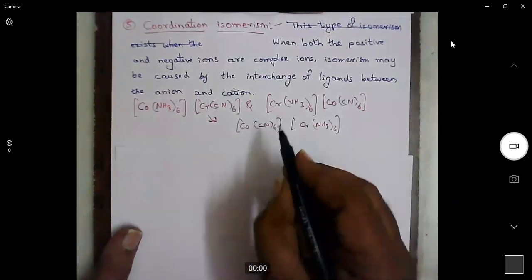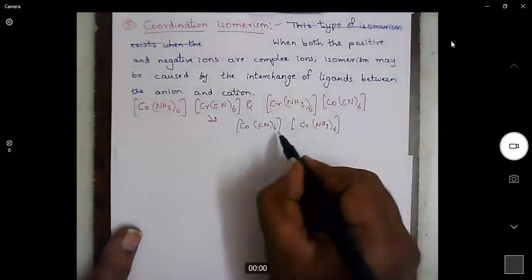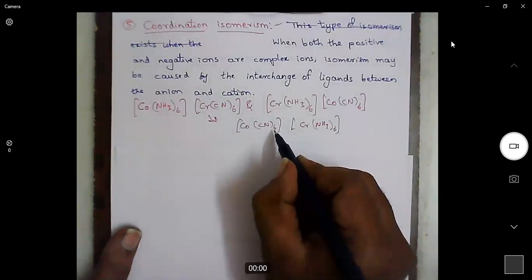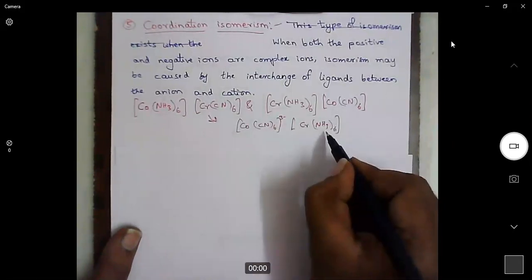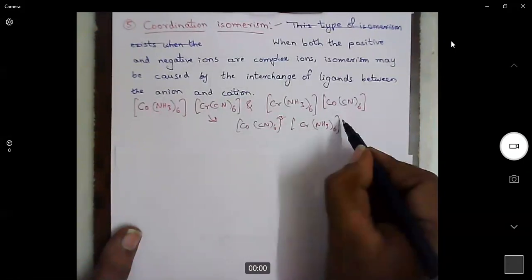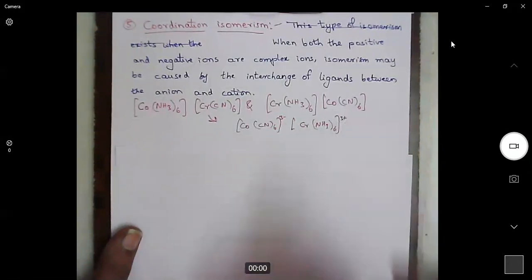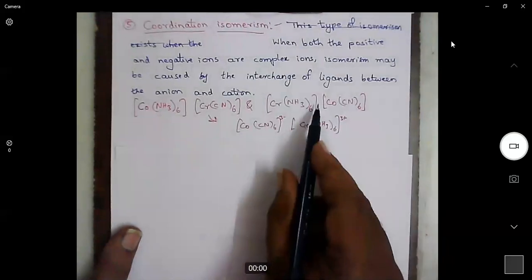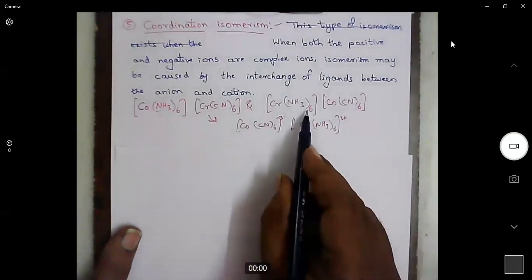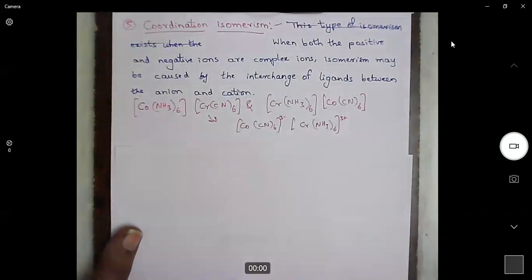Then see here, cobalt is in +3 oxidation state, six cyanides, 6 minus, so it becomes 3 minus. Ammonia is neutral, so chromium becomes 3 plus. But it is against the rules, so that is why I have rearranged it like this. First I have written the cation and then the anion. So this is an example for coordination isomerism.